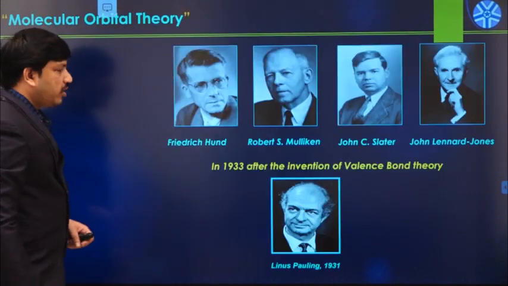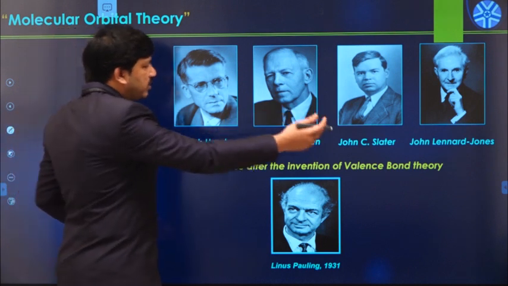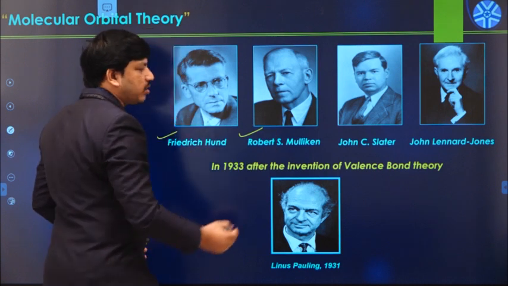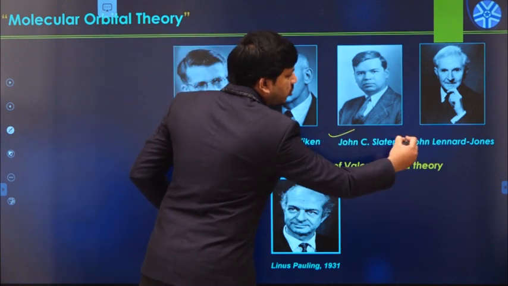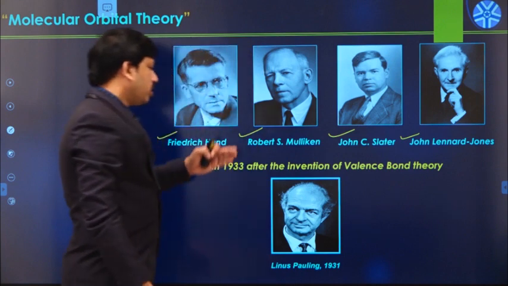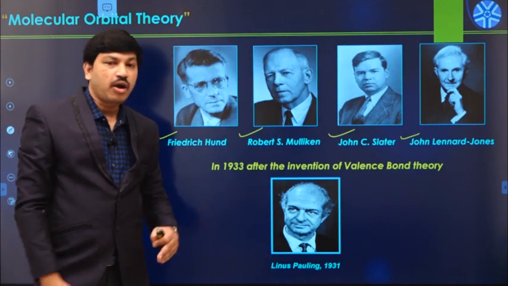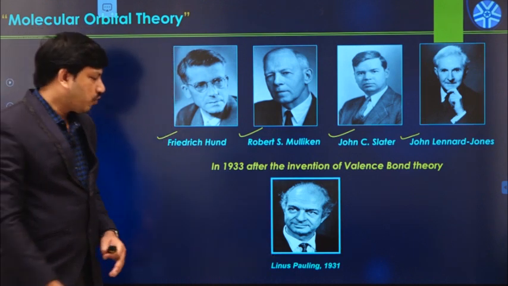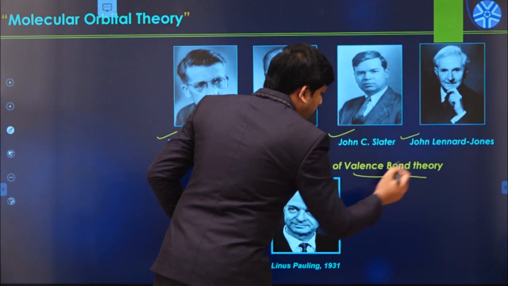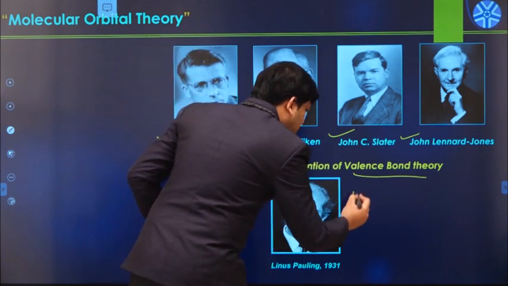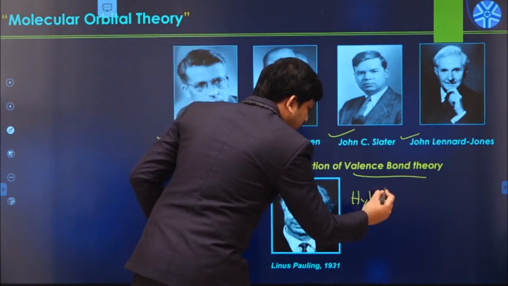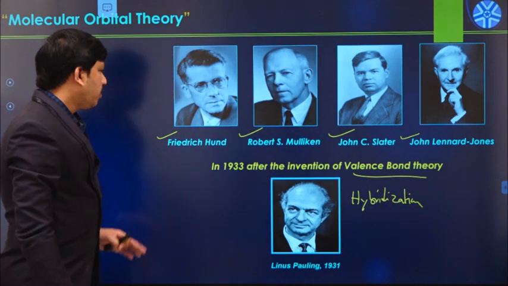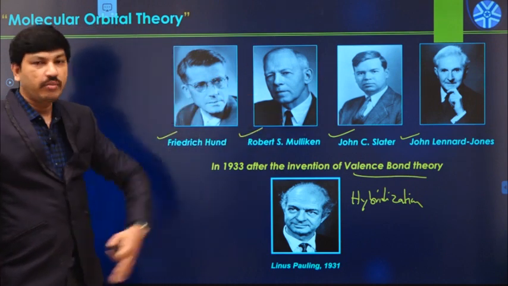So this theory was initially proposed by four different scientists: Friedrich Hund, Robert S. Mulliken, John C. Slater, and John Lennard-Jones, in 1933, after the invention of valence bond theory by Linus Pauling in 1931. Valence bond theory follows the hybridization concept, but molecular orbital theory is a little bit different from the hybridization concept.